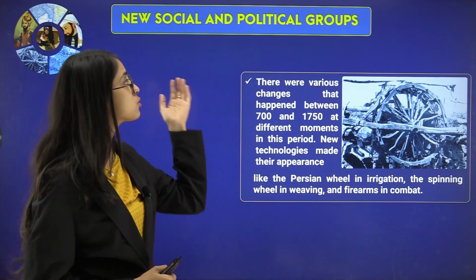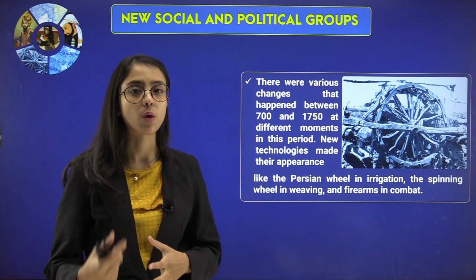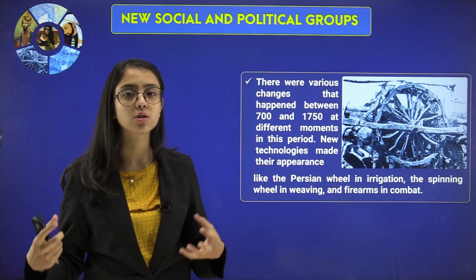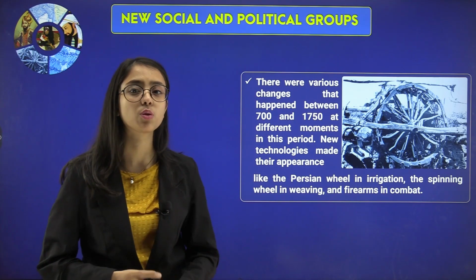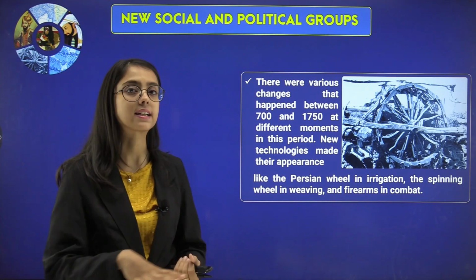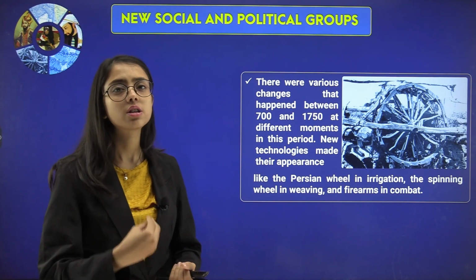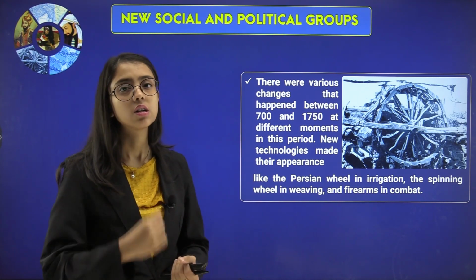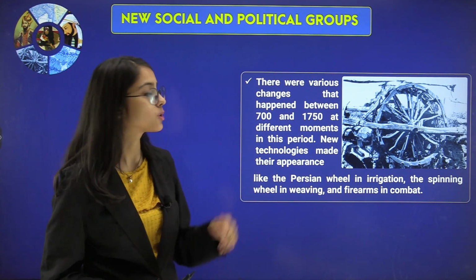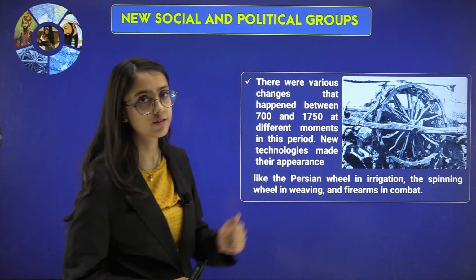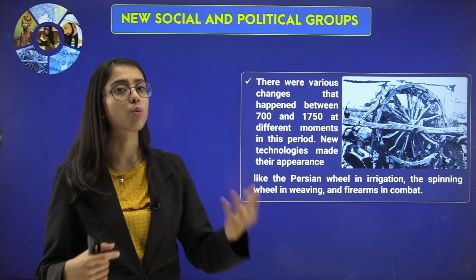Let's talk about new social and political groups. As the subcontinent was advancing, new social and political groups were forming within it. There were a lot of people coming from outside of India and settling here, forming new social groups and giving a political outline to the continent. There were various changes between 1700 and 1750 at different moments in this period. So, it was not an overnight effect.